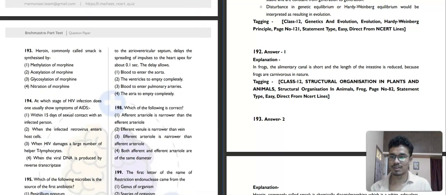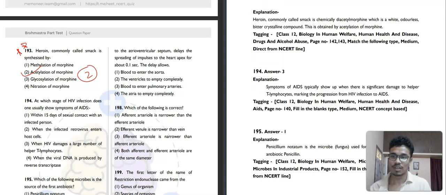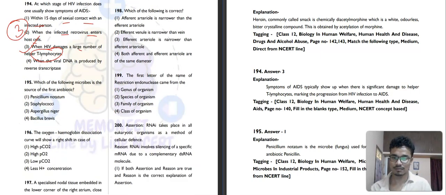Then 193. Heroin, commonly called smack, is synthesized by methylation of morphine or acetylation of morphine. This question is also very good. It has come several times. At which stage of HIV infection does one usually show symptoms of AIDS? Within 15 days of sexual contact with an infected person, or when the retrovirus enters the host cell, or when HIV damages the helper T cells and their number decreases, then it shows. Third option will be the correct answer.